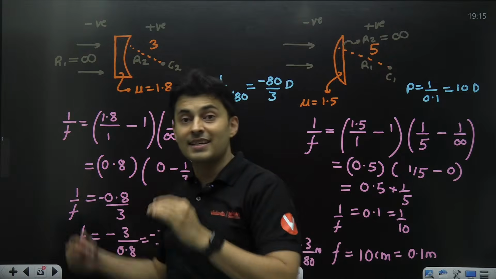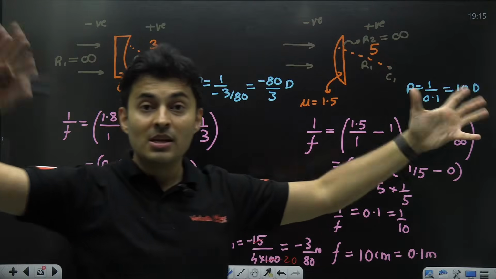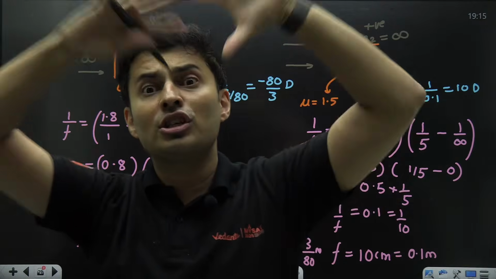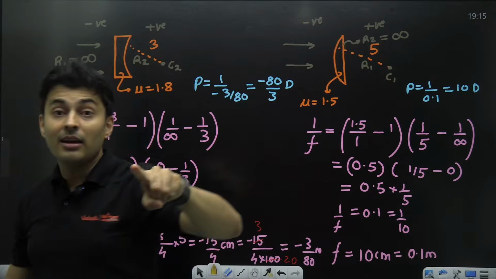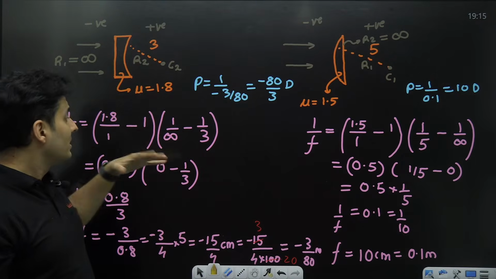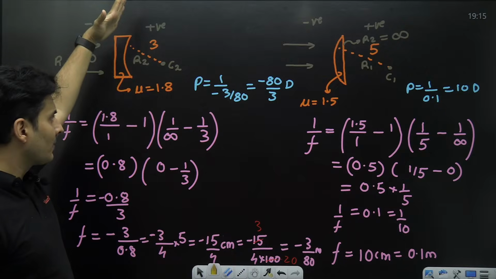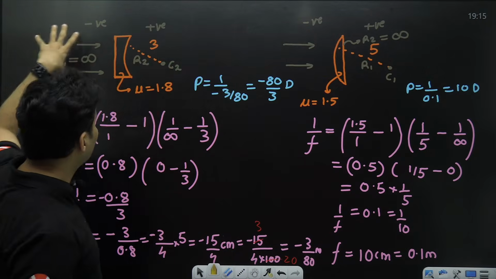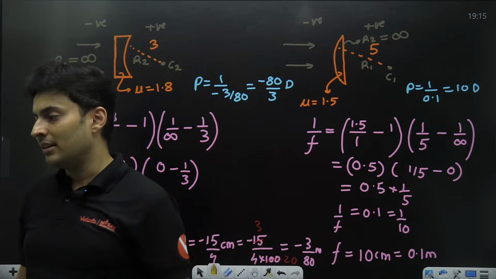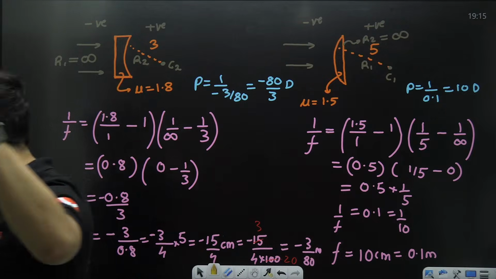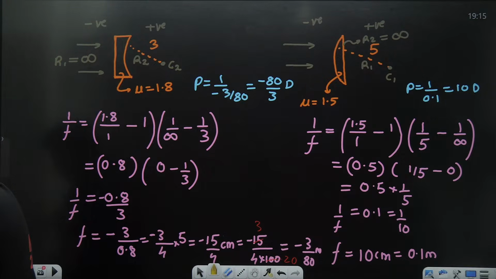A convex lens can be diverging if it is placed in a medium which is denser than the lens medium. Same way, a concave lens need not always be diverging with a negative power. It can be converging if the outside medium is denser than the lens medium. Is that absolutely clear?